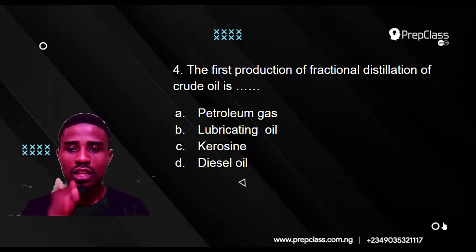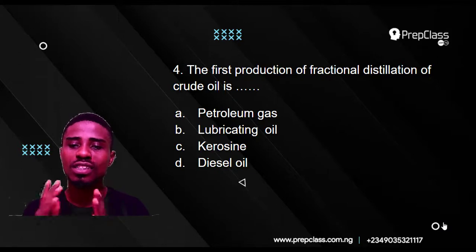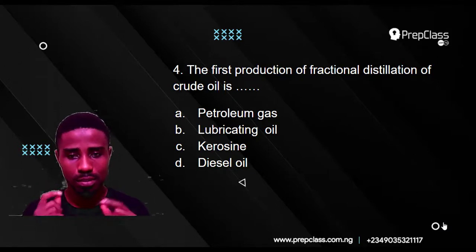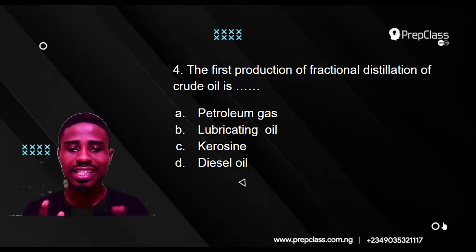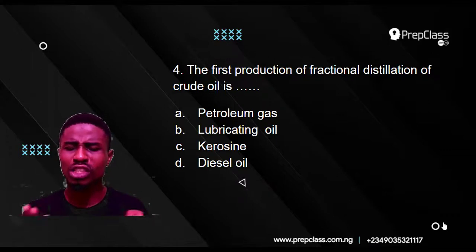The first product of fractional distillation of crude oil is: A, petroleum gas; B, lubricating oil; C, kerosene; D, diesel oil. So which is the correct option?